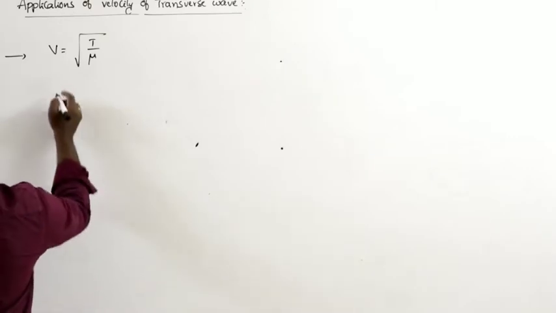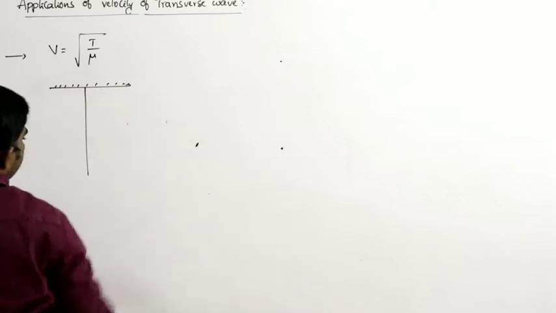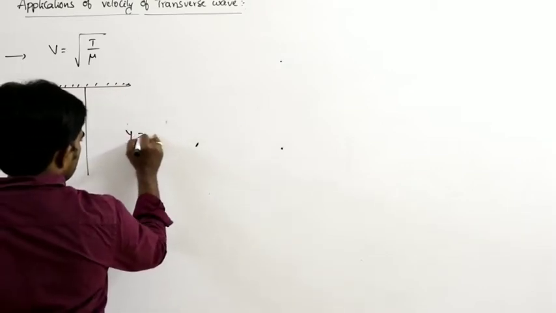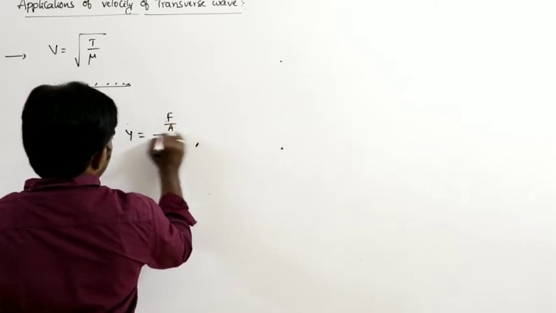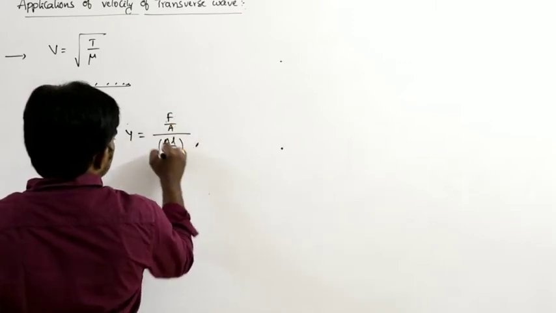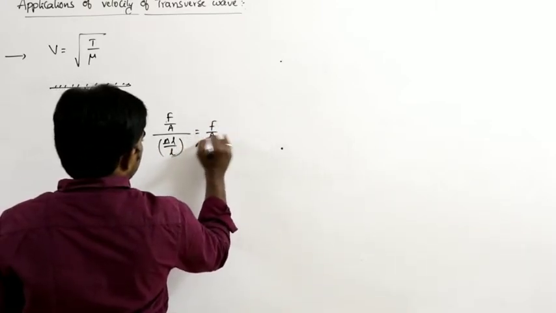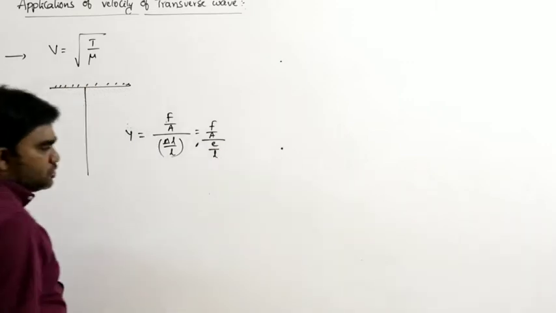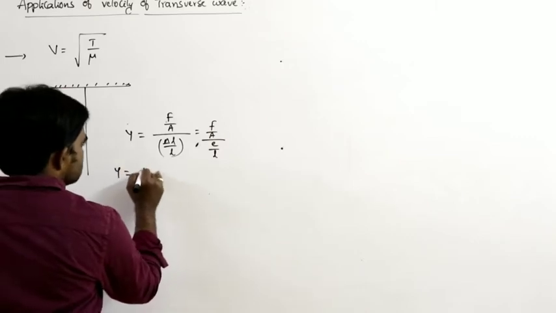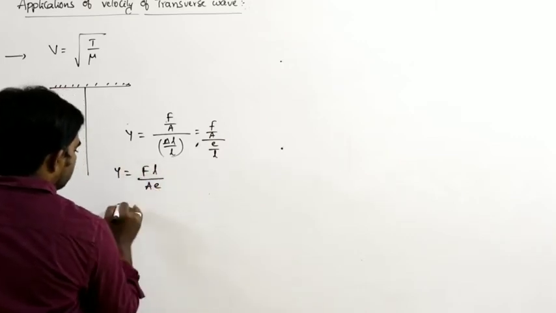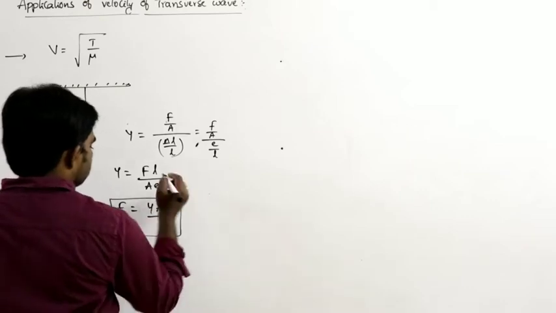Next, for example, if the string is like this, what is the Young's modulus formula? Longitudinal stress, that is longitudinal force by area, divided by delta L by L, or generally e by L, where e is the elongation or change in length. Y can be written as F L by A e. From this, F can be written as Y A e by L. Force is nothing but tension.